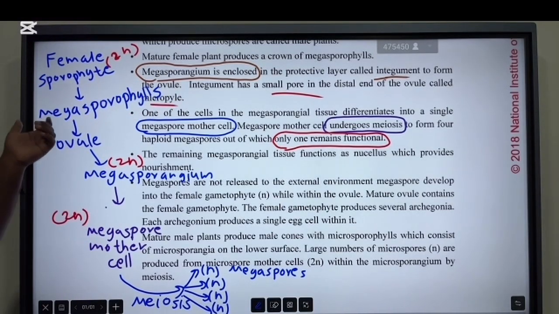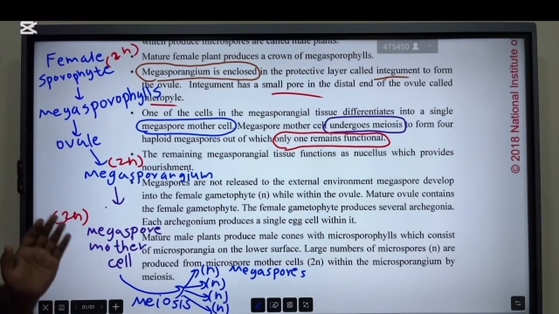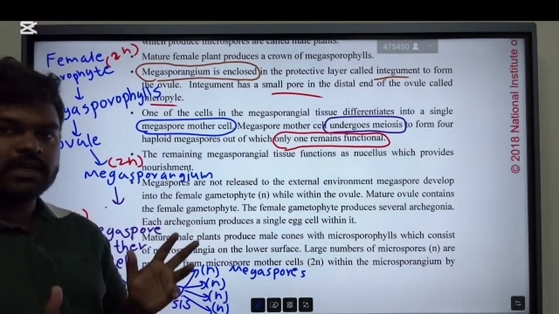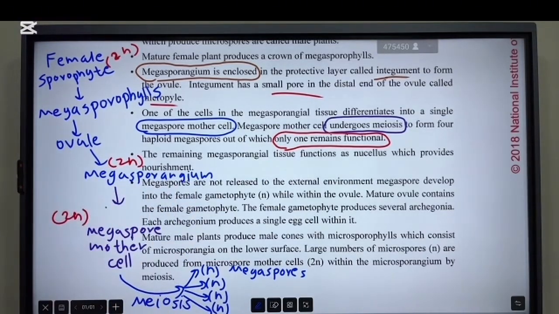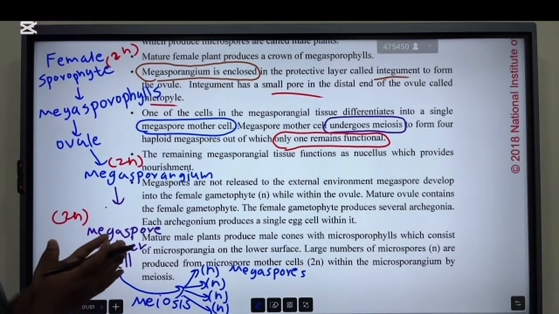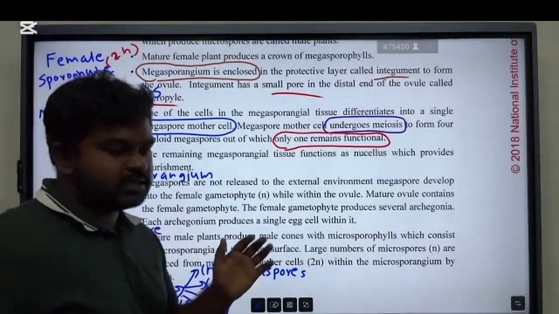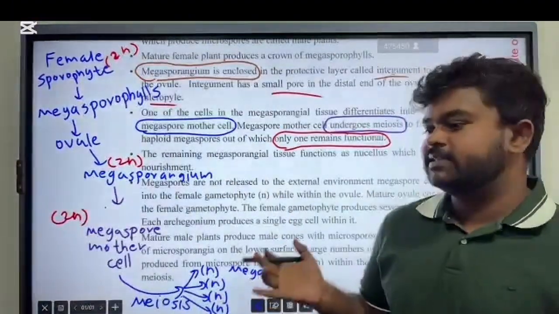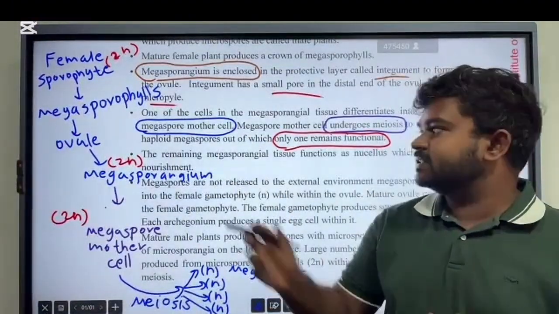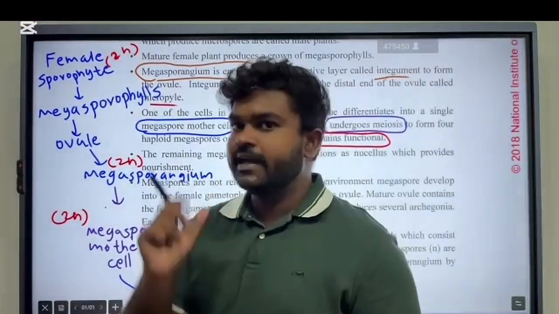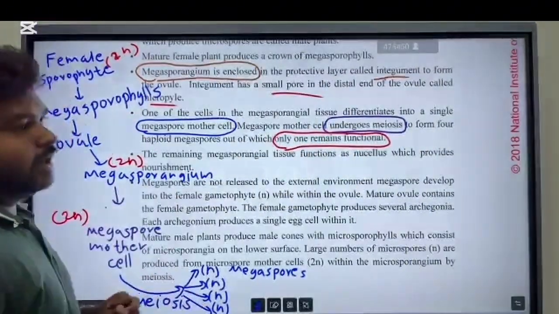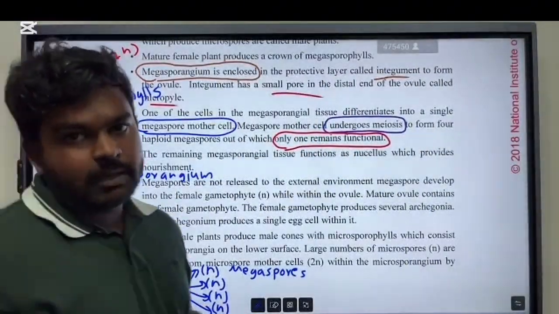You have seen these megasporophylls. A megasporophyll is a leaf, formed as a crown on the female sporophyte. And these megasporophylls contain ovules. They looked like fruits, but they are not fruits.